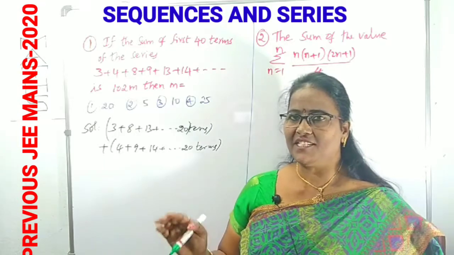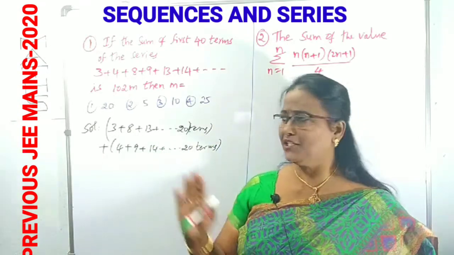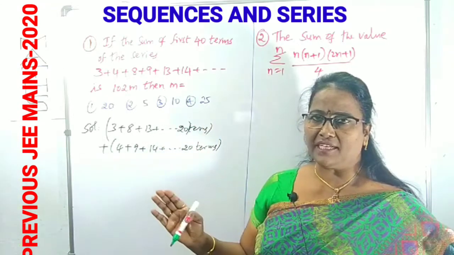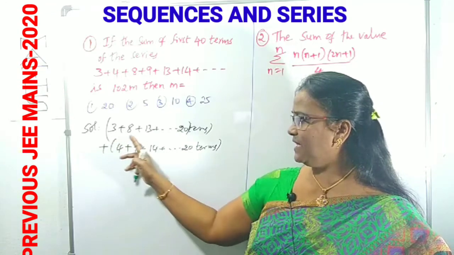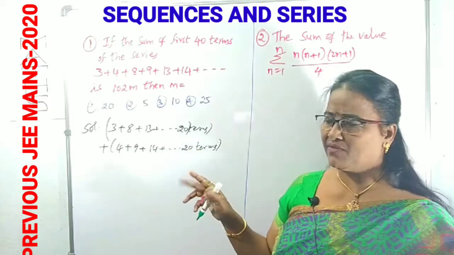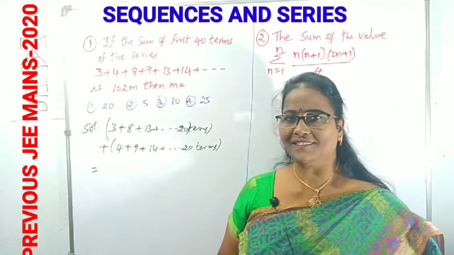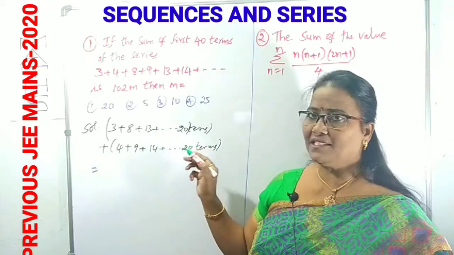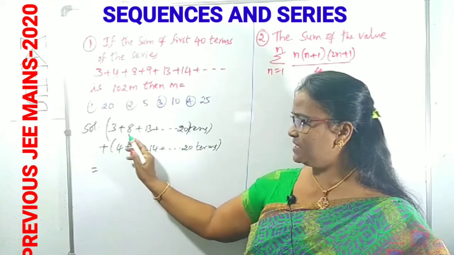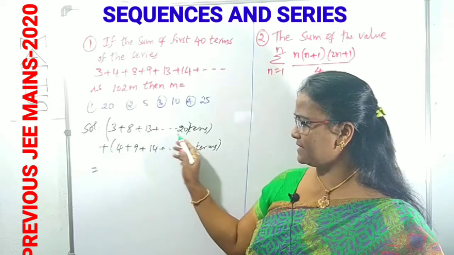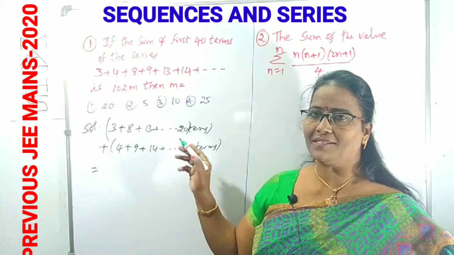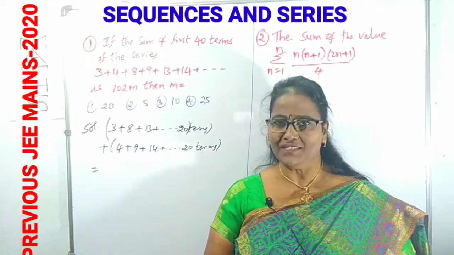What I did here: first I rewrote the terms as alternate terms in one set. That means the given 40 terms I have taken as two sets, like 3, 8, 13 and so on up to 20 terms, and the remaining 4, 9, 14 up to 20 terms. Why have I written like this? Can you guess? Yes. If you write like this, then you can easily recognize each set is an AP series. What is the first set? 3, 8, 13, etc. The difference of 8 and 3 is 5, and 13 and 8 is also 5. It is clearly an AP series with common difference 5, right?